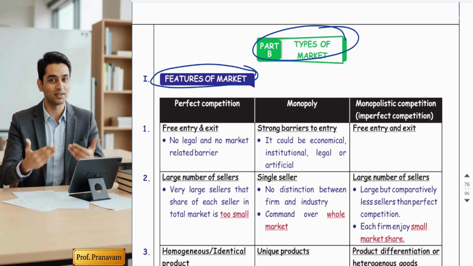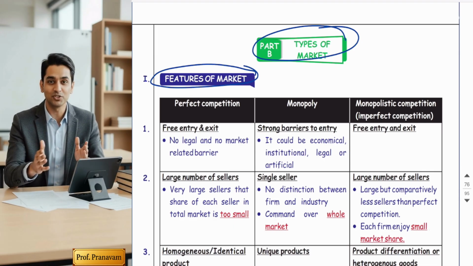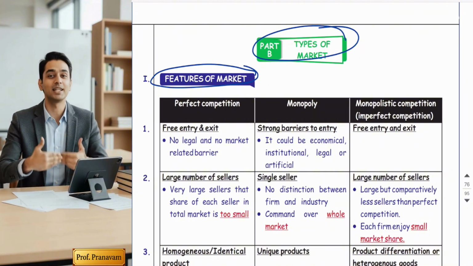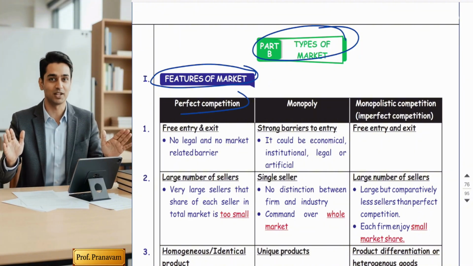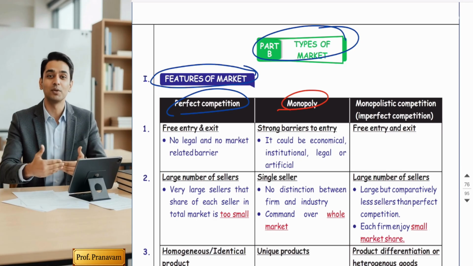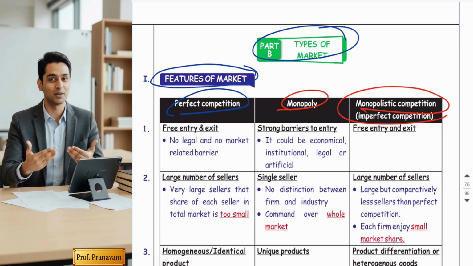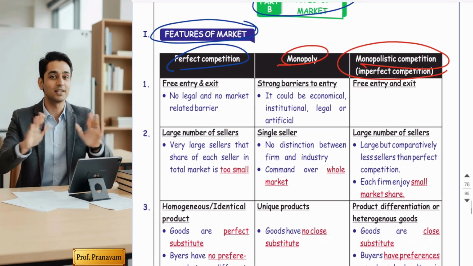Friends, different markets have different features depending on their nature. We will study three market types: perfect competition, monopoly, and monopolistic competition, which is also called imperfect competition. Let's break them down one by one.